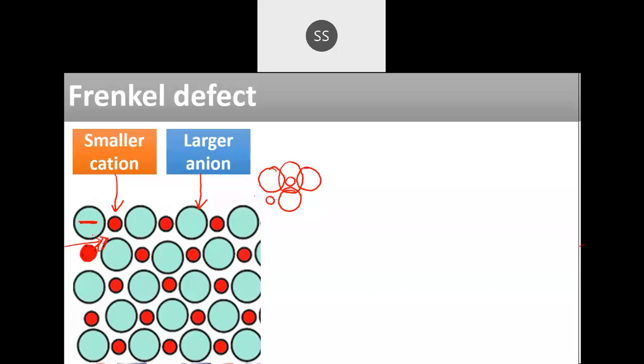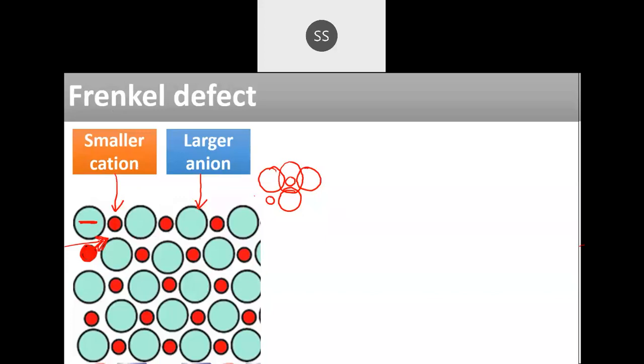Why is it happening? Because of the size, as I told you. Here the anions are larger in size, and the cations are smaller in size. So a lot of interstitial space is created. In that interstitial space, the cation can go and sit comfortably. So they can go and occupy it themselves, and then the defect will be created over here.